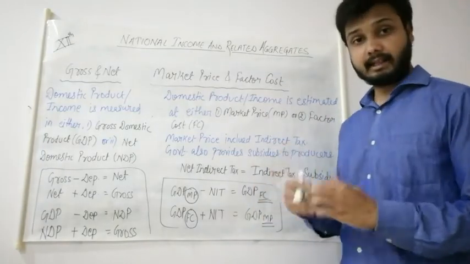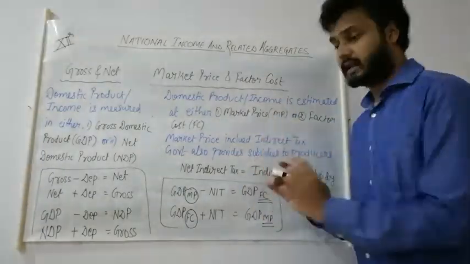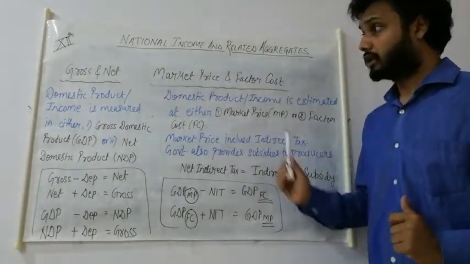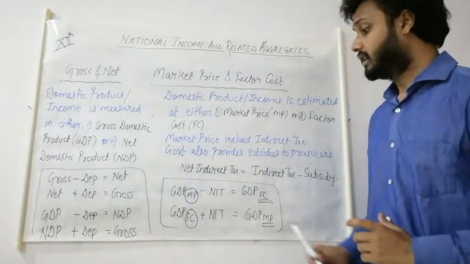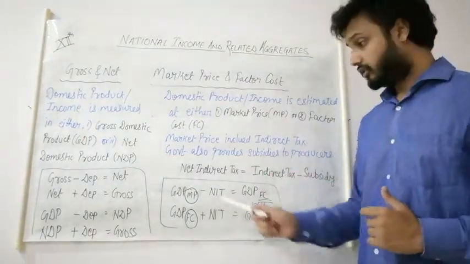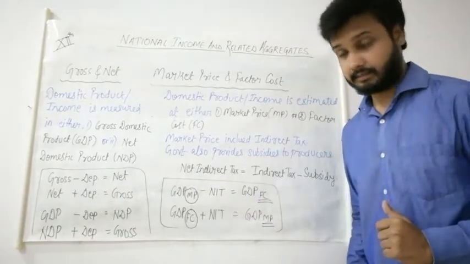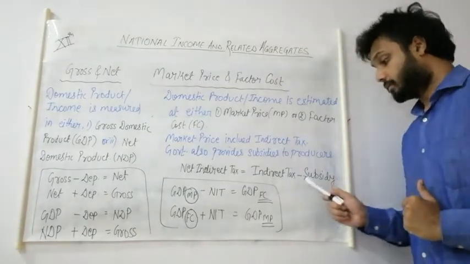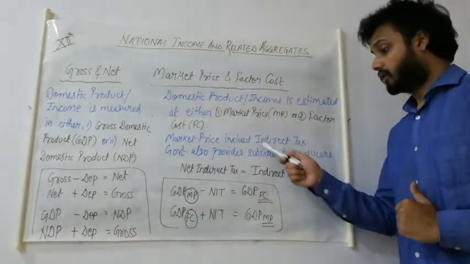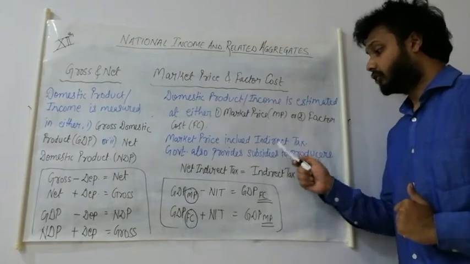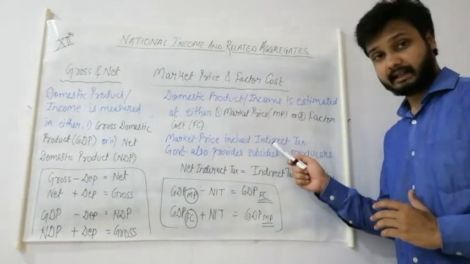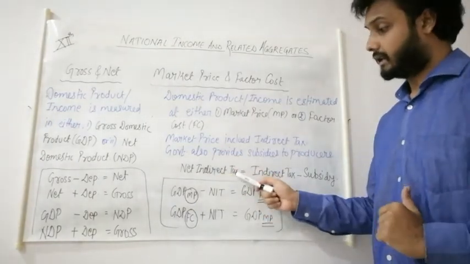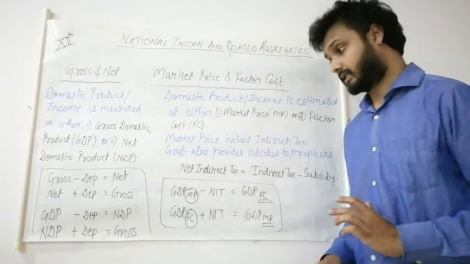But indirect tax increases the price. So we need to make an adjustment here. Whenever we find the value of our domestic product, we need to adjust this, so we find the net indirect tax. Net indirect tax can be found by indirect tax minus subsidy. When we subtract subsidy from indirect tax, we reach the net indirect tax, and this net indirect tax we can easily use for the conversions.